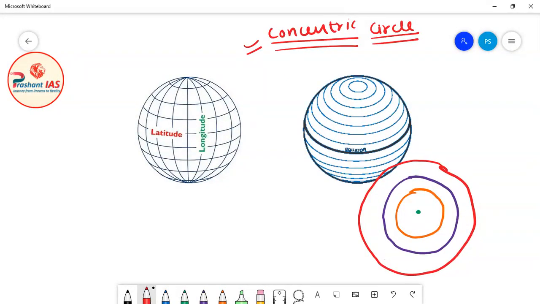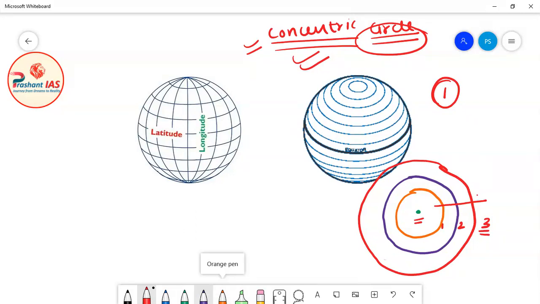So what is happening here is that there are three circles. For example, this is circle number 1, this is circle number 2, and this is circle number 3. But the common thing is that this green point is the center of all three circles. The center of circle number 1 is this green point, the center of circle number 2 is also this green point, and the center of circle number 3 is also this green point. So all the circles who share one common center are known as concentric circles. Now this concept is applied on latitudes.